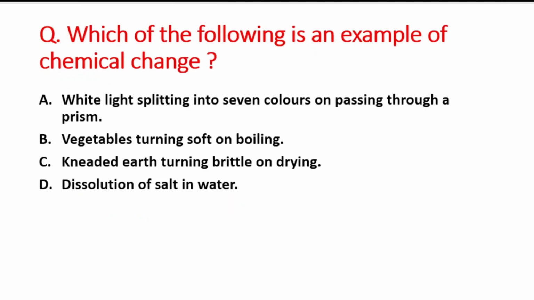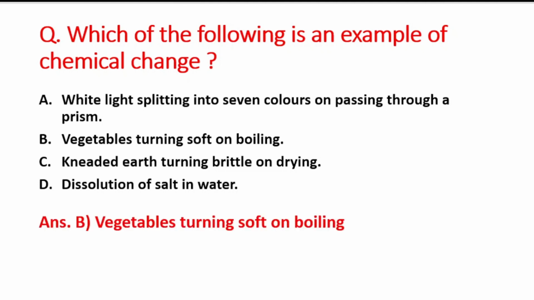Next question is, which of the following is an example of chemical change? A option is white light splitting into 7 colors on passing through a prism. B option is vegetables turning soft on boiling. C option is kneaded earth turning brittle on drying. And last option is dissolution of salt in water. So the right answer is option D, that is vegetables turning soft on boiling. This one is the example of chemical change.